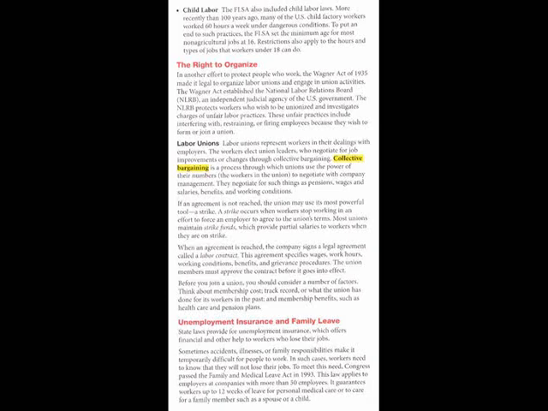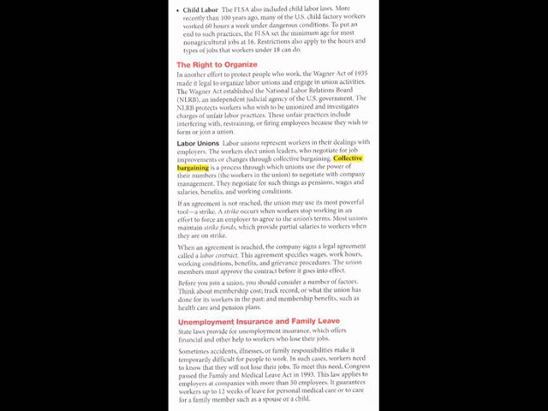They negotiate for such things as pensions, wages and salaries, benefits, and working conditions. If an agreement is not reached, the union may use its most powerful tool, a strike. A strike occurs when workers stop working in an effort to force an employer to agree to the union's terms.